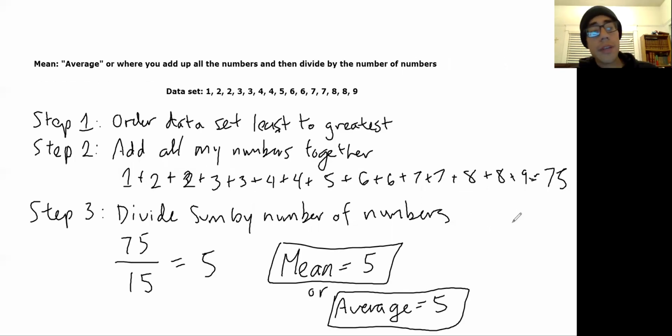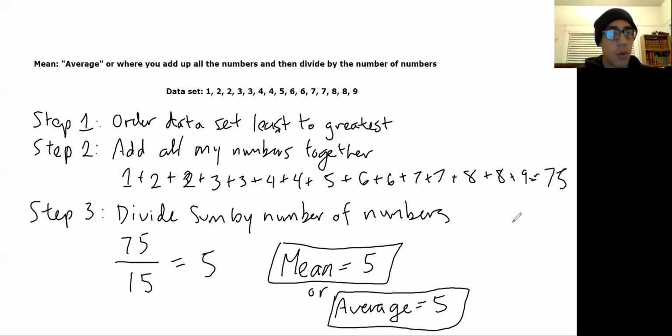So we're going to start with the definition for mean. Whenever you see the word mean, another word that the problems you're going to see use is the word average, which is why I have it in quotations. Average is when you, in terms of statistics, add up all the numbers in your data set and then divide the numbers.